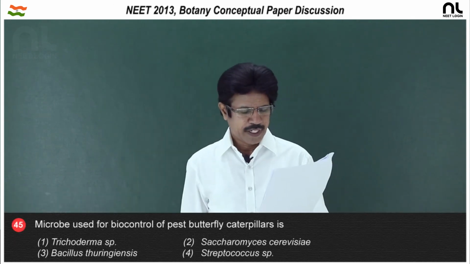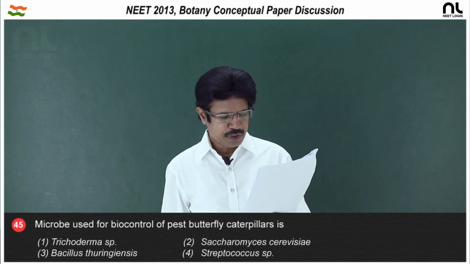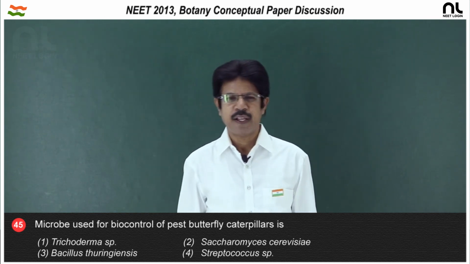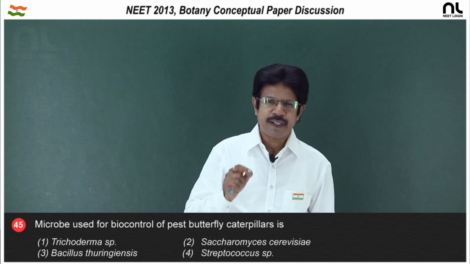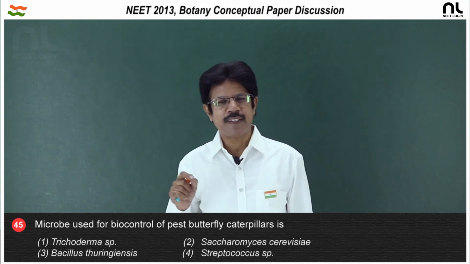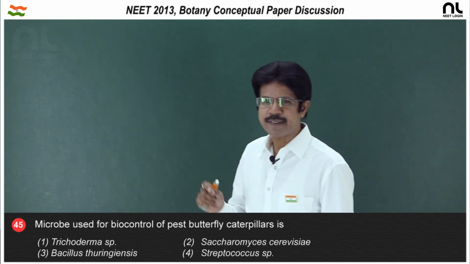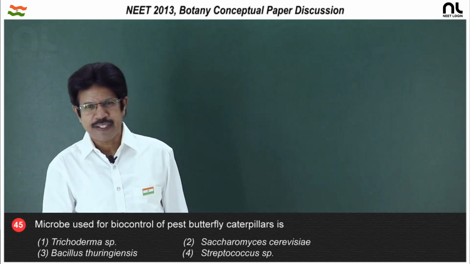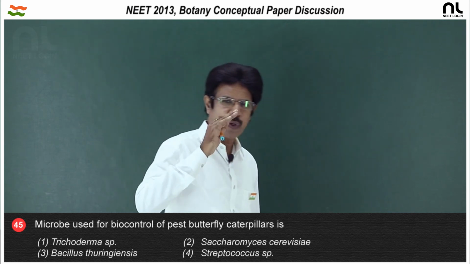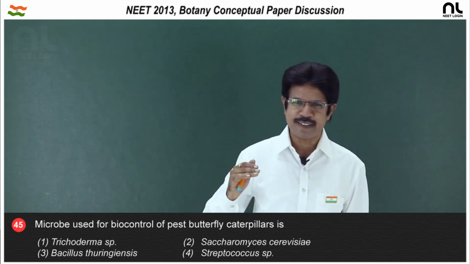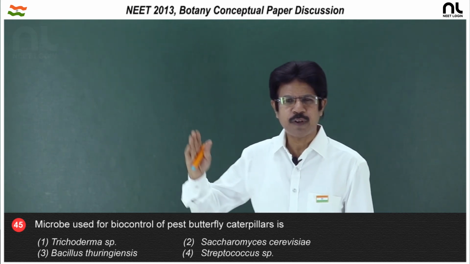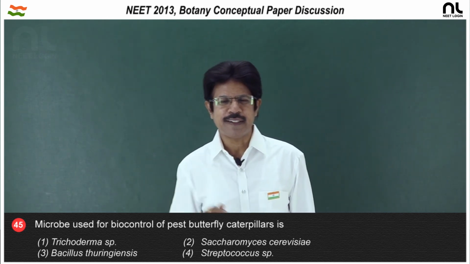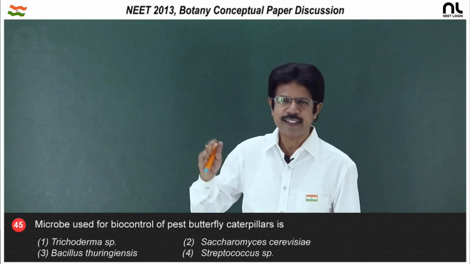Question number 45. Microbe used for biocontrol of pest butterfly caterpillars. Butterfly caterpillars are controlled by Bacillus thuringiensis, a bacteria based biopesticide, and it acts on a particular group of insects: Lepidopterans, Coleopterans and Dipterans. Lepidopterans are tobacco budworm and armyworm, Coleopterans are beetles, and Dipterans are flies and mosquitoes.